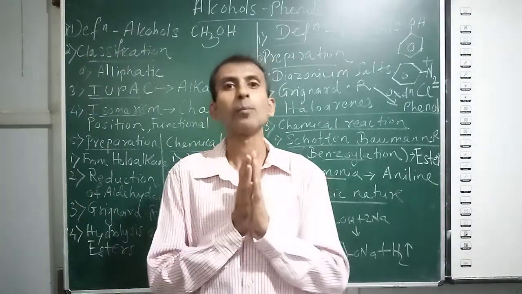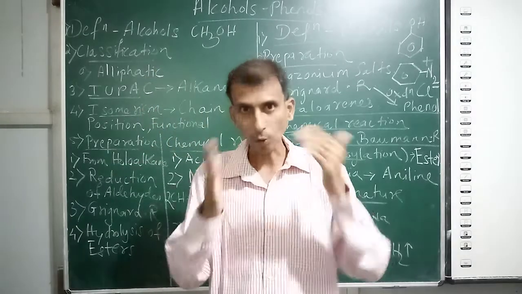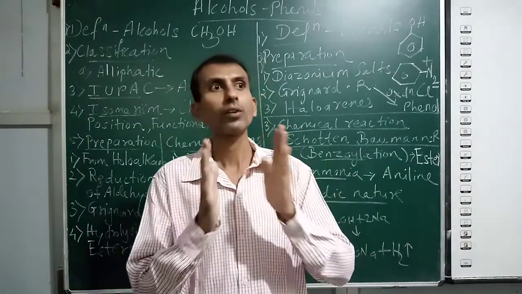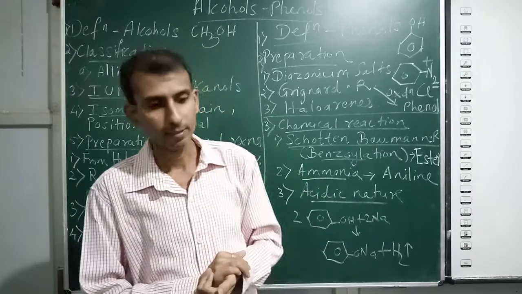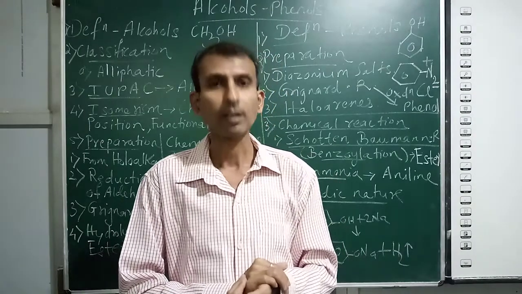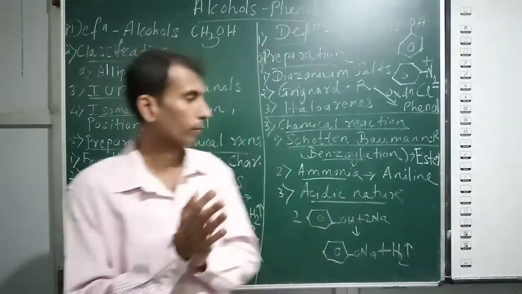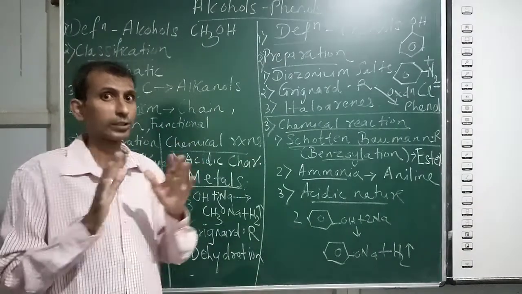For example, monohydric alcohols are methanol and ethanol. Dihydric alcohols are glycols, and we have the example of ethylene glycol. Trihydric alcohols have the example of glycerol. So this one was about classification. With examples you have to study properly.